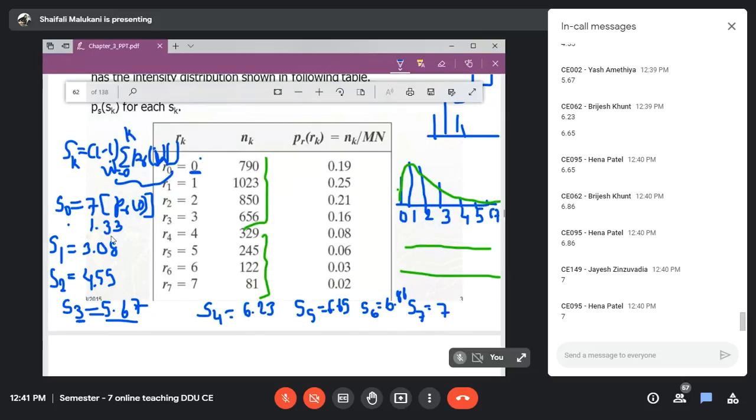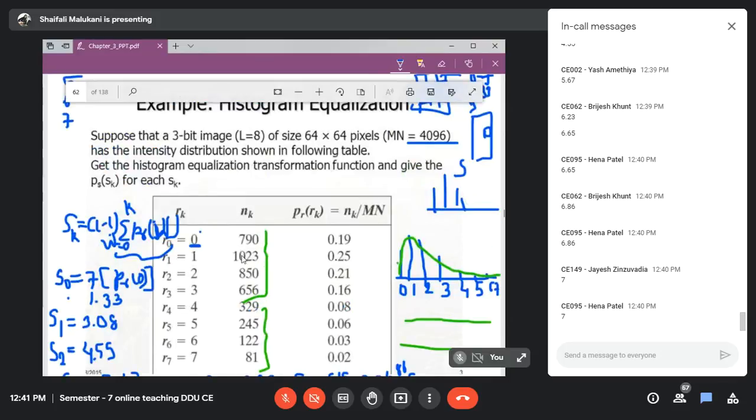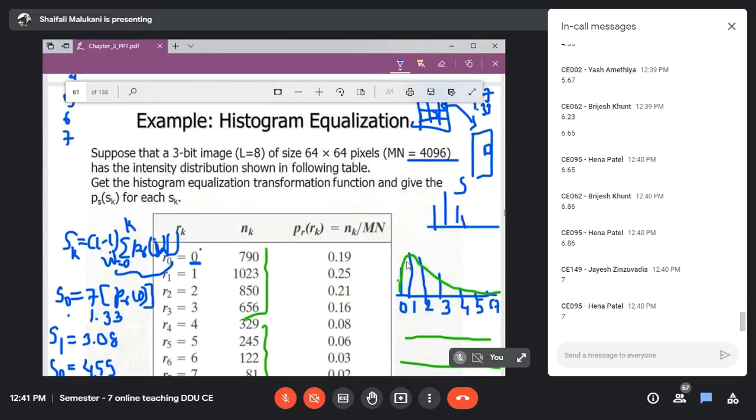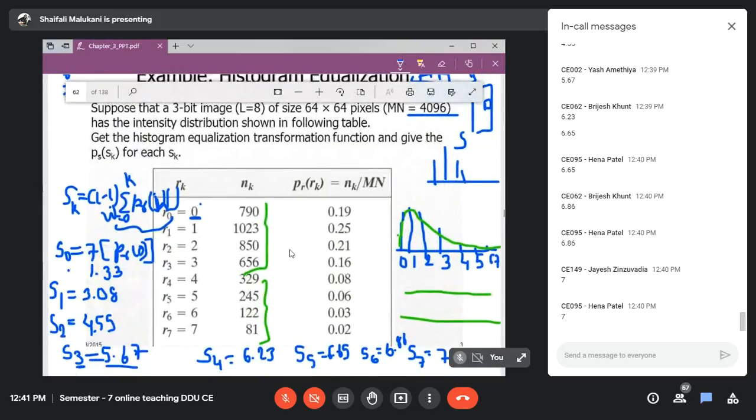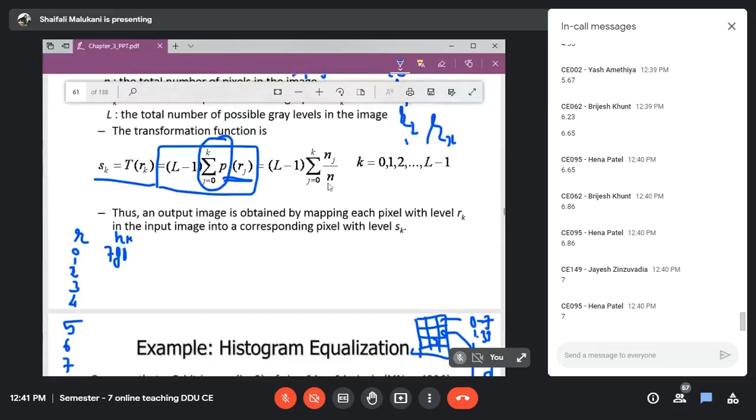Hence I should not go for 1.33. Instead, I should round it off, because that is not a possible intensity. My intensities are discrete, so any random value cannot happen. That is the problem of discretization. This method will work well if all the possible intensities are possible for PR and PS, as in the continuous case that we have already seen.